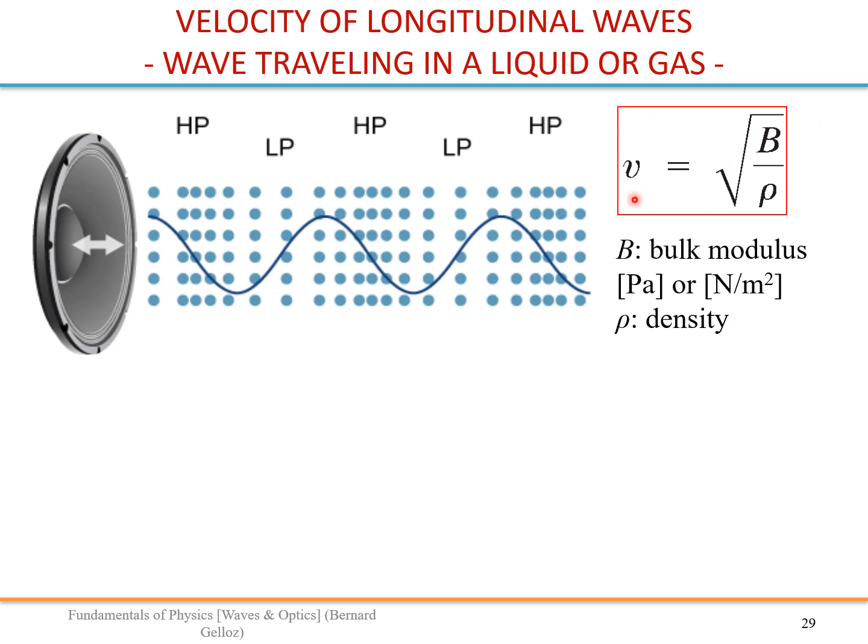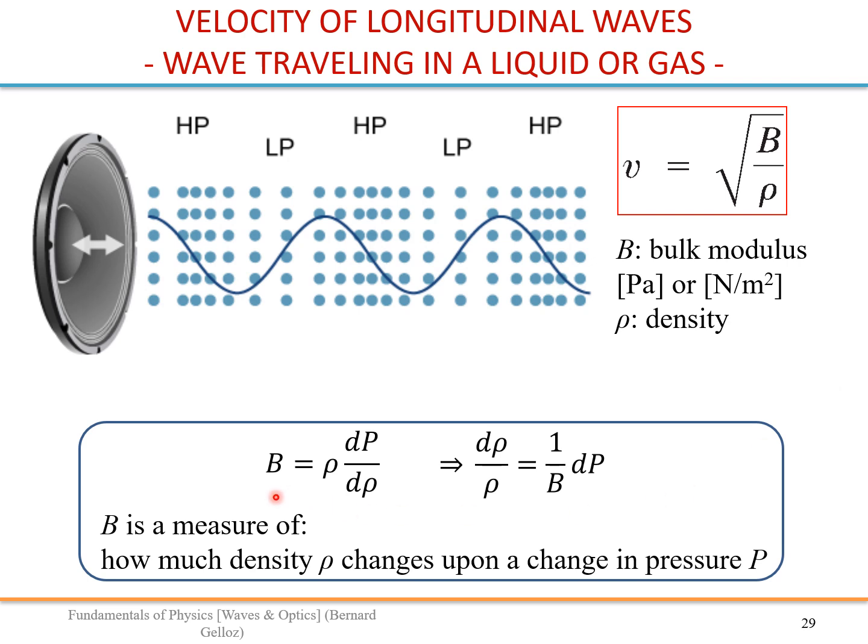This is the speed that you get for sound waves. So again, square root, and you have the elasticity of air in some sense, which is a bulk modulus. Actually, this would work for a solid as well. You can find the bulk modulus of any solid, and divided by the density also. So it's quite similar. Alright, so B is the bulk modulus in these units. So what is the bulk modulus?